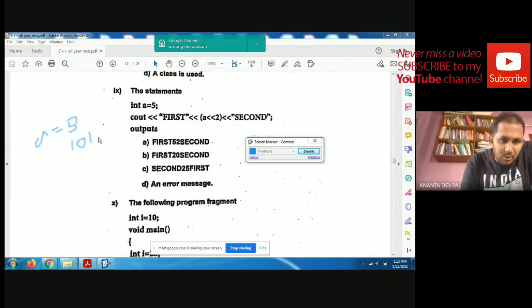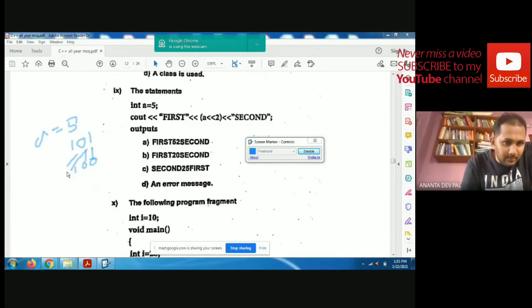Now shift 2 bits to the left. The first and second positions are 0, the third position is 1, the fourth is 0, and the fifth is 1.